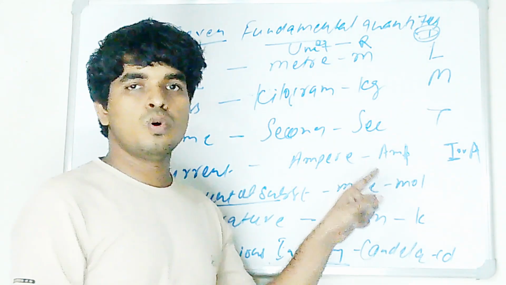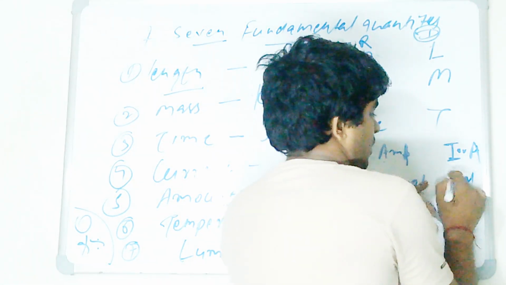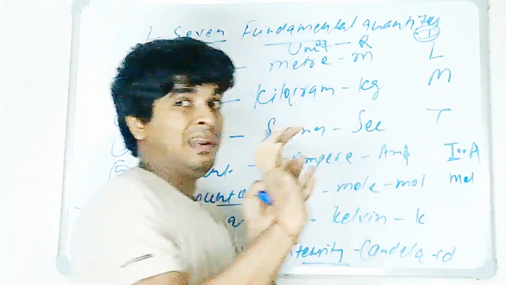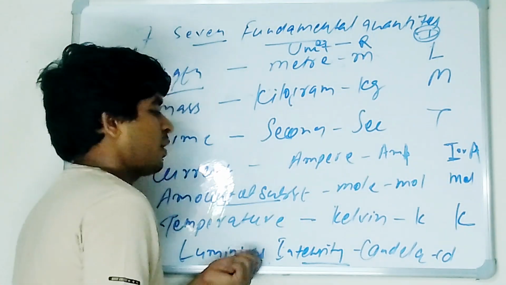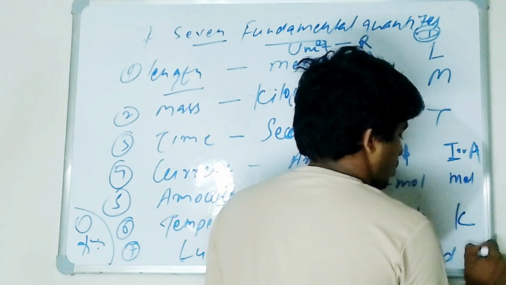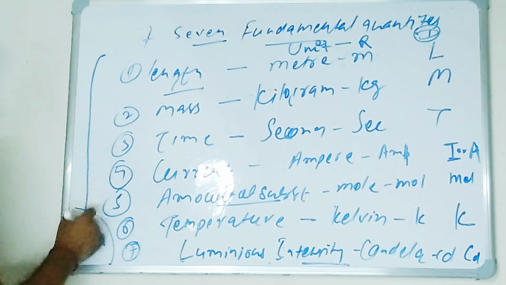Amount of substance is mole. Basically what we do here is write it as MOL, three letters. And for Kelvin you can use capital K, no issue. And for candela you can use CD, no issue. So these are the basic 7 fundamental quantities.